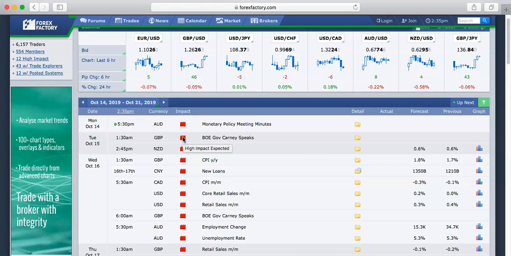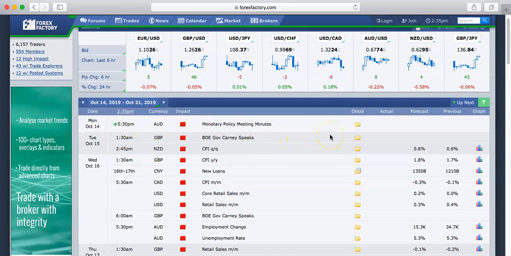So this little folder right here that's red, that's what the news type is going to be. It's going to be high impact news. And right here, we have the currency that's actually going to be having the news on it. Then we have the date and we have the time right here. So at 5:30 p.m., that's in about 3 hours, we're going to have news on the AUD.